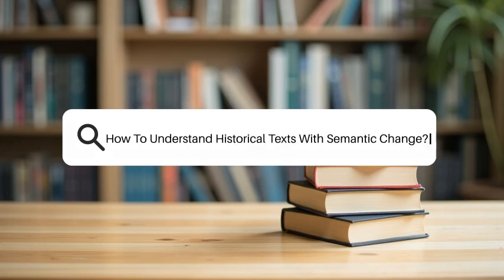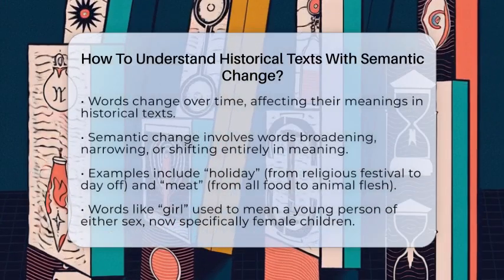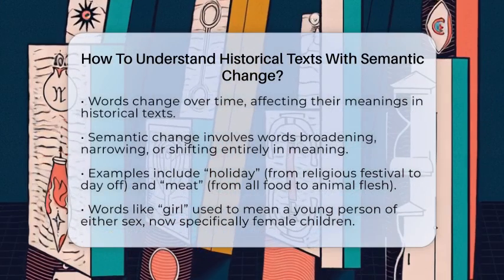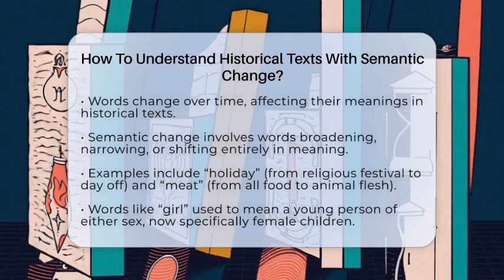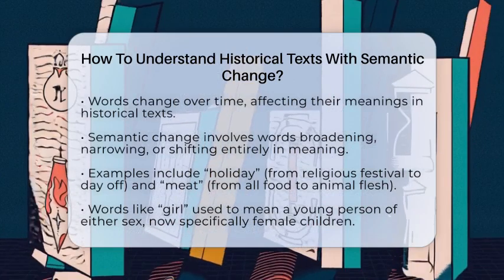How to understand historical texts with semantic change. Imagine reading a letter from hundreds of years ago and noticing some words seem strange or have different meanings. That's because words change over time, and understanding this is key to decoding old texts. Semantic change is when a word's meaning shifts as the language evolves.